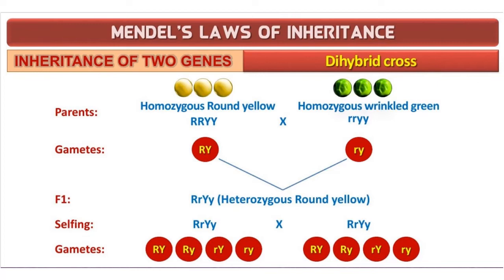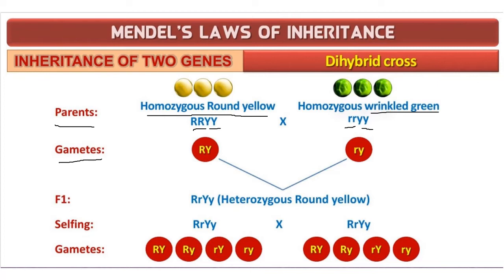So this is a schematic of a dihybrid cross. How do we write it? First we write the parents. So the parent is what? Homozygous round yellow, then homozygous wrinkled green. It is represented as capital RR, capital YY, crossed with small rr, small yy. So the gametes are such: here you can see capital R, capital Y, then small r, small y.